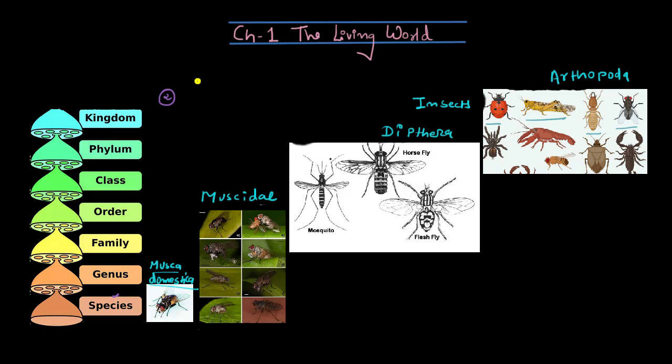We've already seen the very first example, right? The Homo sapiens in the animal kingdom. So in the animal kingdom, now you know these terms, right? When I say animal kingdom or plant kingdom, because we've already studied this. So in the animal kingdom, today we are going to see the example of the housefly.